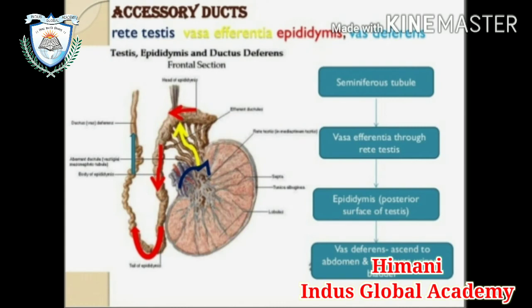Now the accessory ducts. Accessory ducts are the rete testis, vasa efferentia, epididymis, and vasa deferentia. Remember that sperm will travel firstly from the seminiferous tubule, then the vasa efferentia, then the epididymis, and lastly the vasa deferentia.